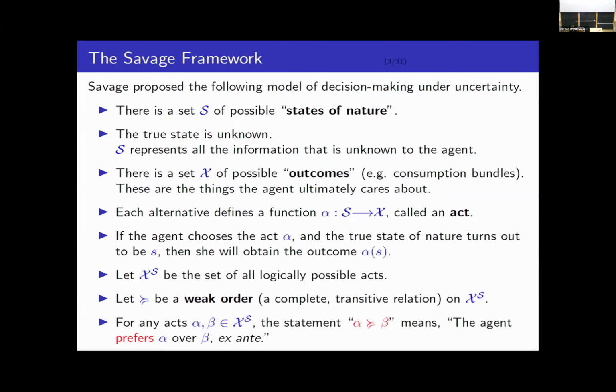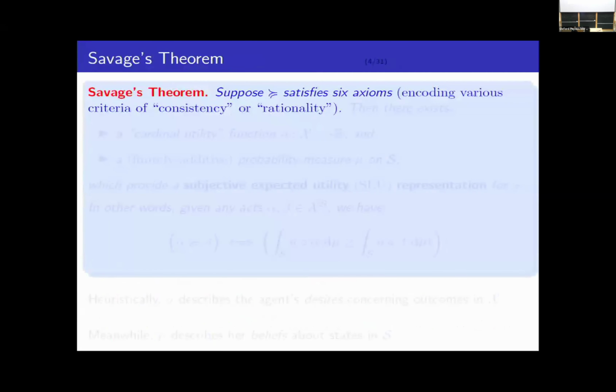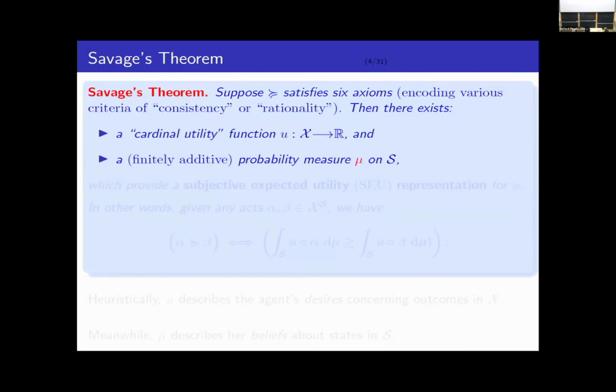Now, Savage's theorem says that if the agent's preference order satisfies 6 axioms, which again encode some notions of internal coherence or rationality, then there exist two things. First of all, a real-valued function u on the set of outcomes, which we interpret as a cardinal utility function. And second, a probability measure mu on the state space, which together provide a subjective expected utility representation for the agent's preferences.